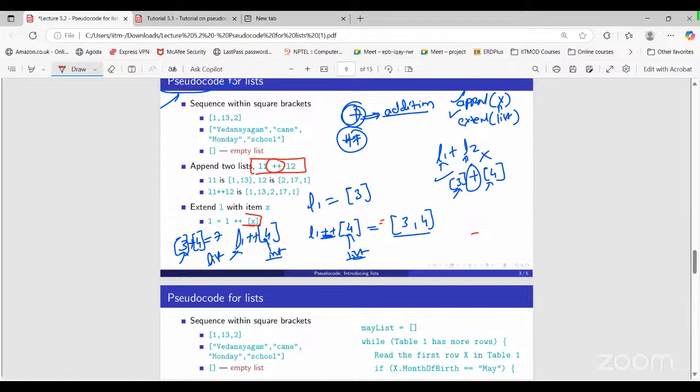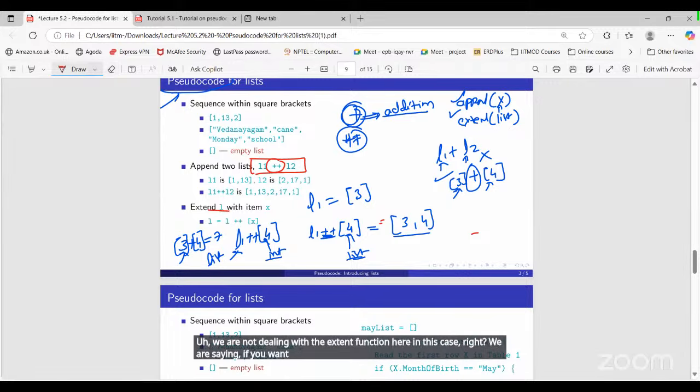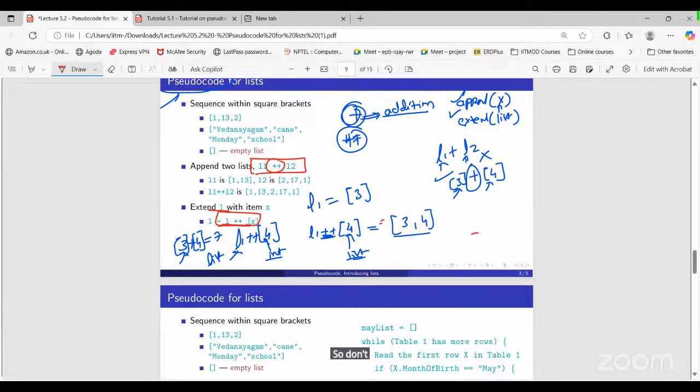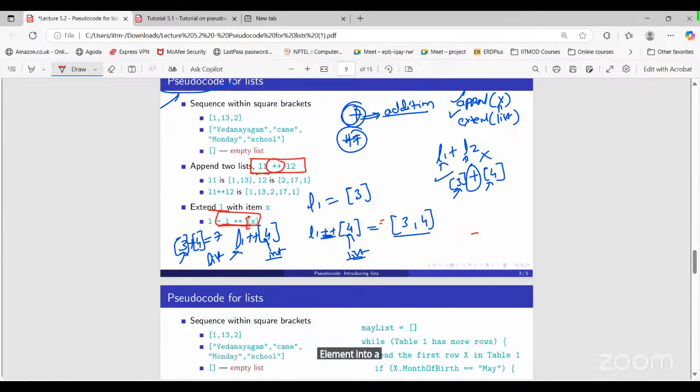In CT, we consider append and extend the same. We are not dealing with the extend function here. If you want to extend the list, we can only merge like this. So don't get confused with the keyword in the CT course. If you want to merge two lists, or add an element into a list, it should be in the format of square brackets. Then only we can add the element into the list.